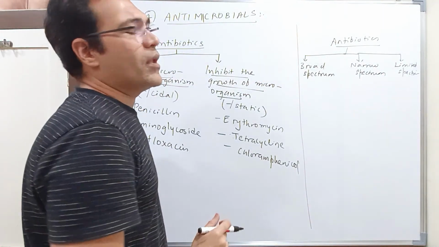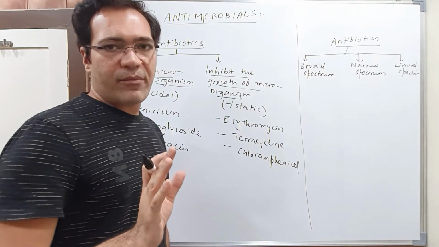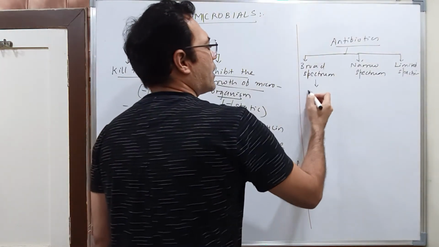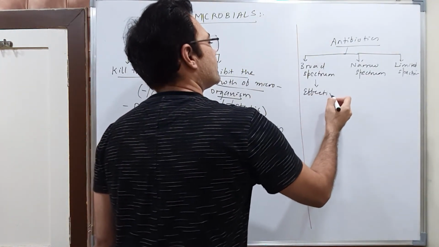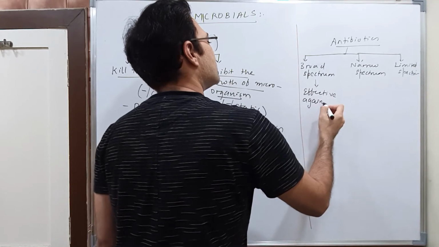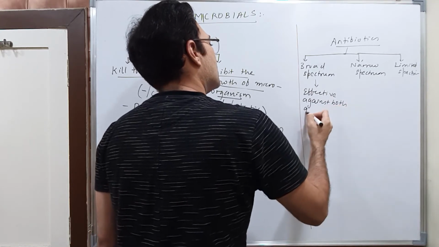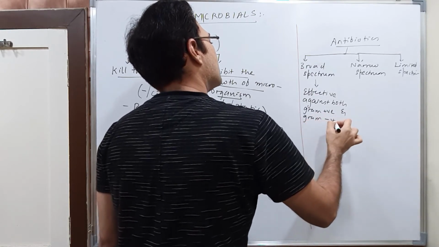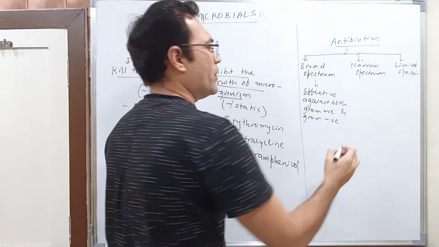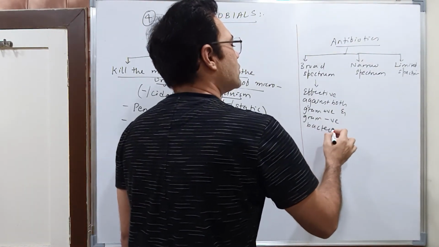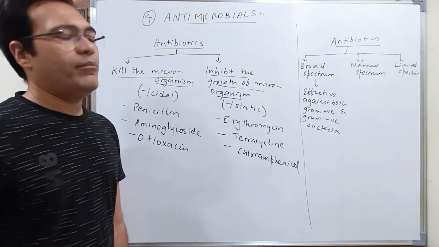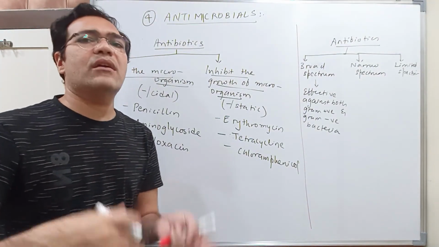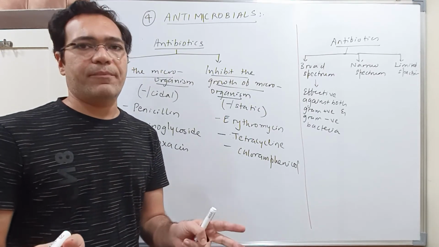Correct? Now, narrow spectrum or broad spectrum antibiotics. Broad spectrum antibiotics are the antibiotics that are effective against both gram positive and gram negative bacteria. Okay, it means it will act on the gram positive bacteria and also on the gram negative bacteria. It will not distinguish between them.